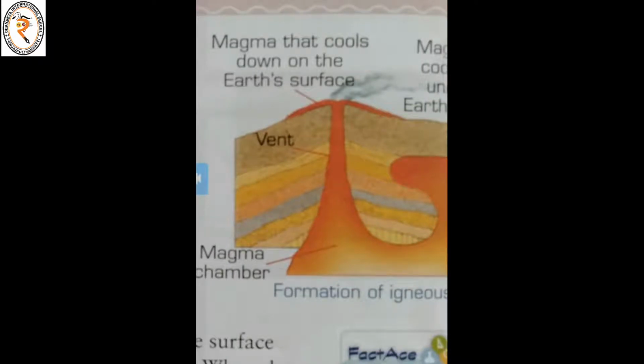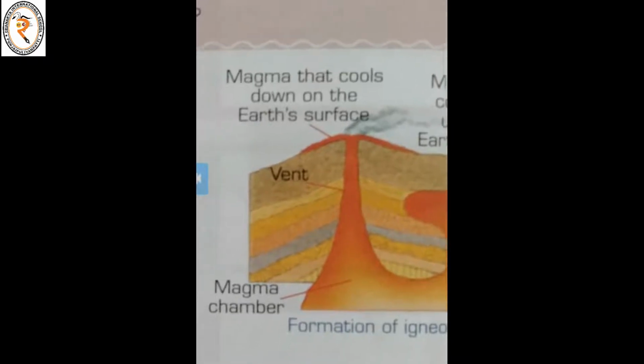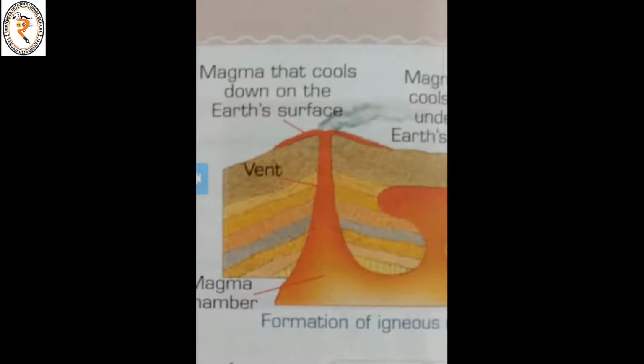See the colors of the layers? Those are the layers of the earth. See the magma that cools down on the earth's surface. See how the igneous rocks are formed? Understand, Kanna?